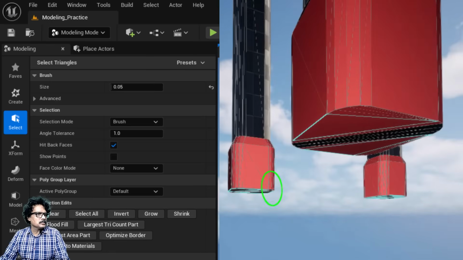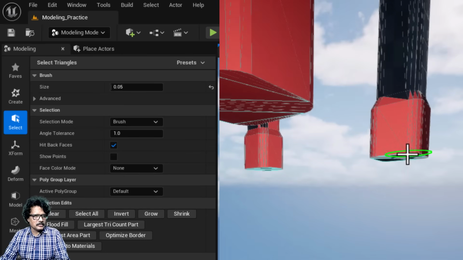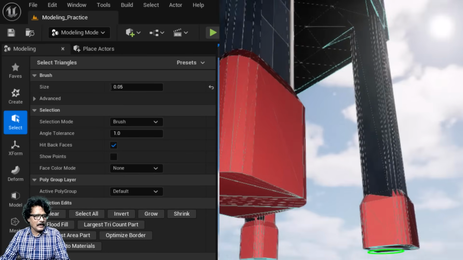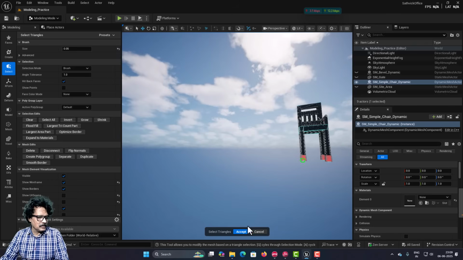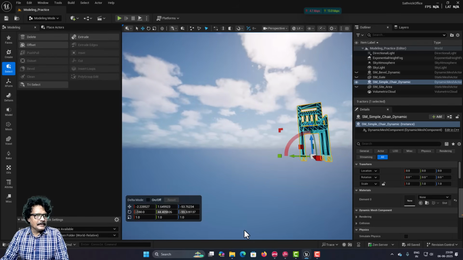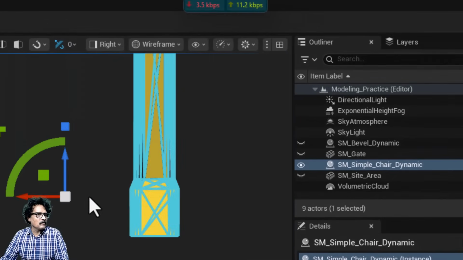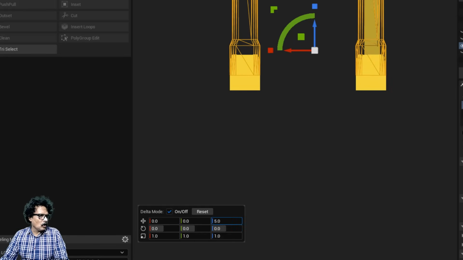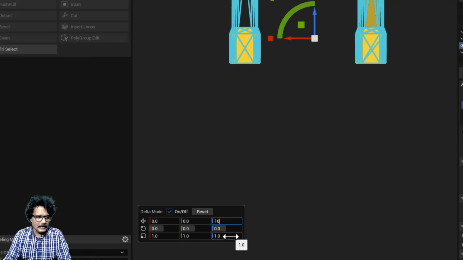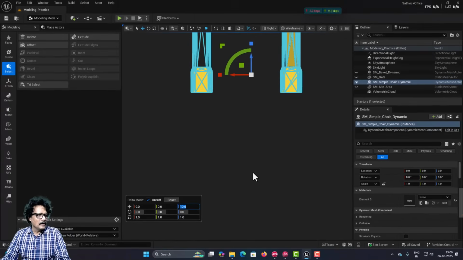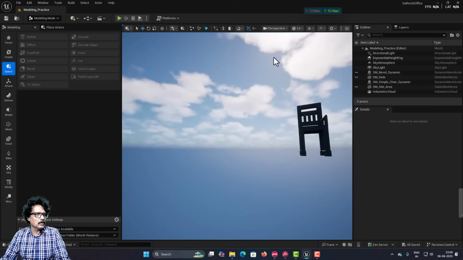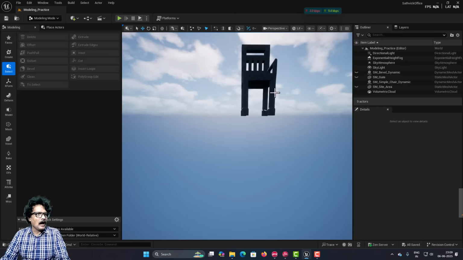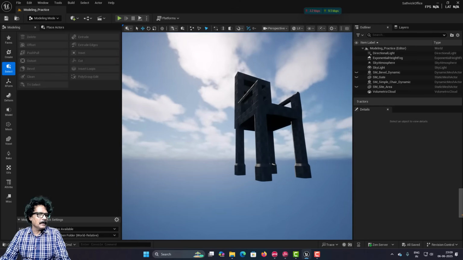So, all these segments are selected now. By using a brush like this, I can make the selection like this. So, I have selected all the area. Okay, so once your selection is fine, I will click apply, and then I will come into the right side view. I will just use this delta mode, and I will move it along the x axis by 10 units. And now, if I just click outside and come into the perspective view, I have actually reduced the height of our chair by 10 units.